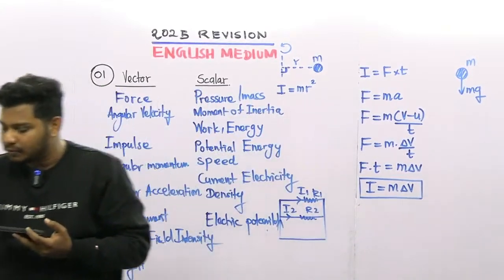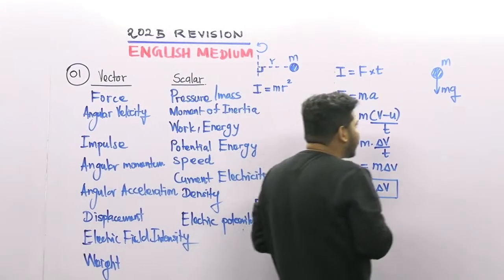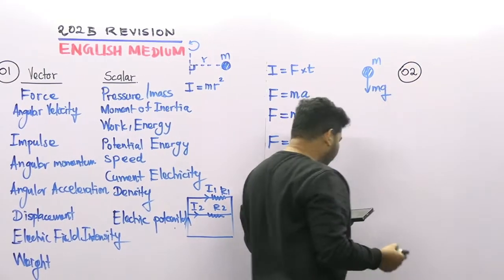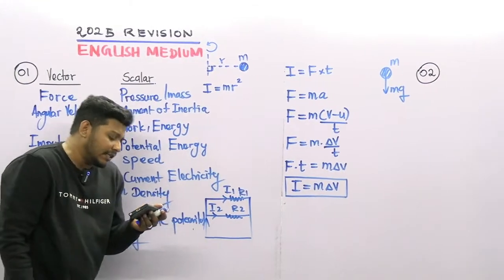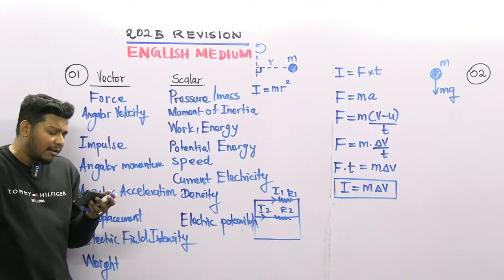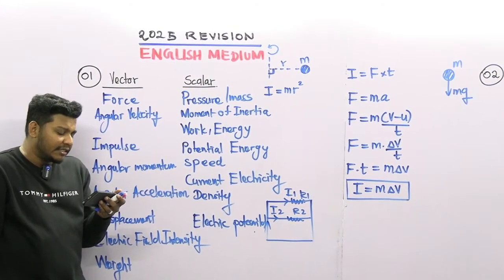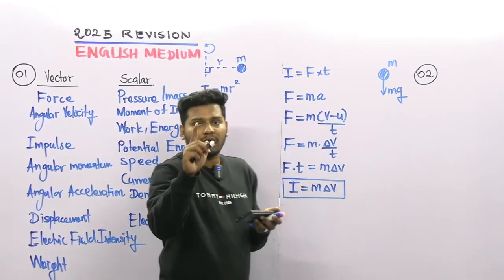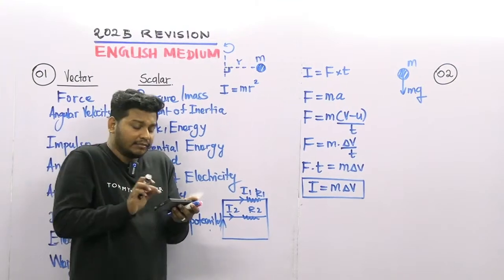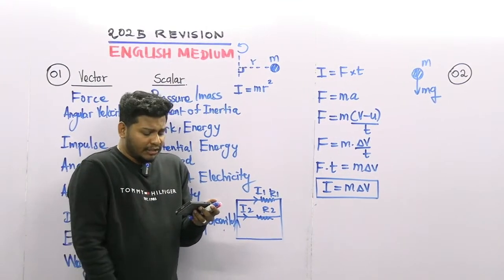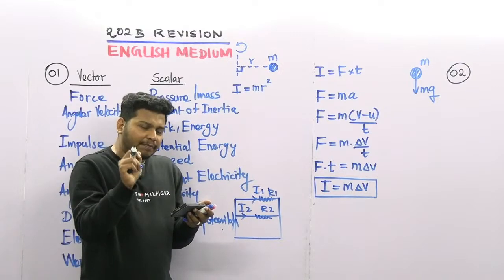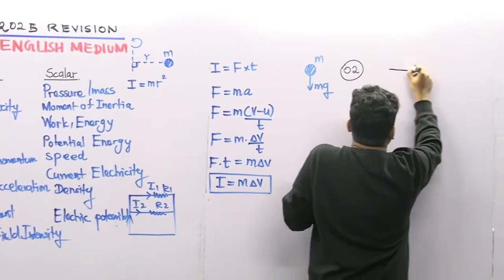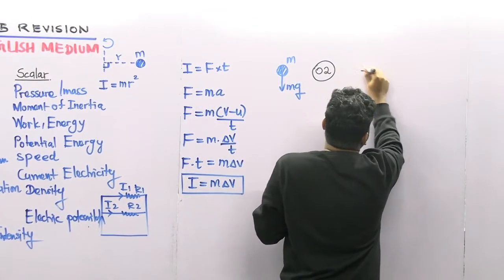Okay, question number 2. Let's move to question number 2. Look at question number 2, guys. The magnitude and the direction of the sum of the 5 vectors given in the grid, where 1 square represents the magnitude of 1. Okay, right. So look at the question here. In this question there is a small error. Please change that. You can see there are several vectors, there are 5 vectors. One vector is here.